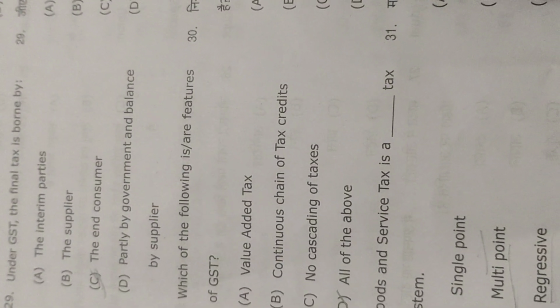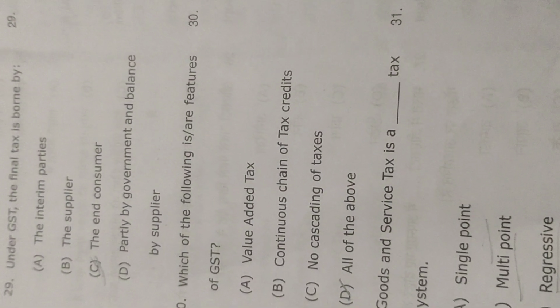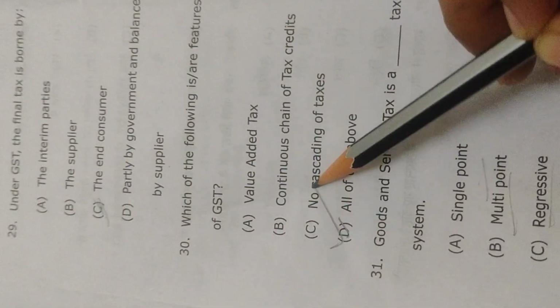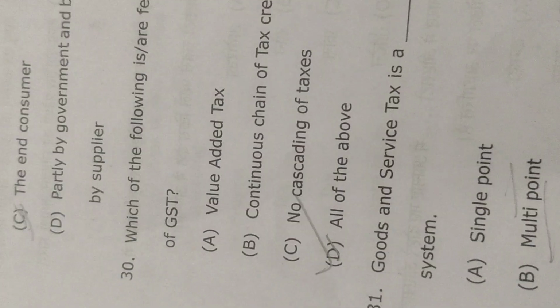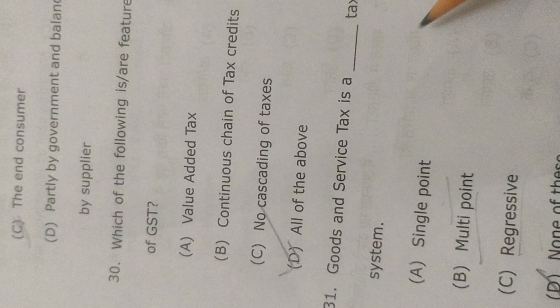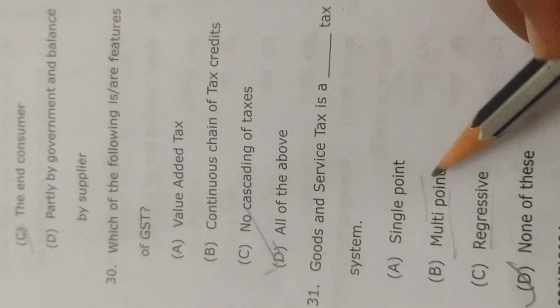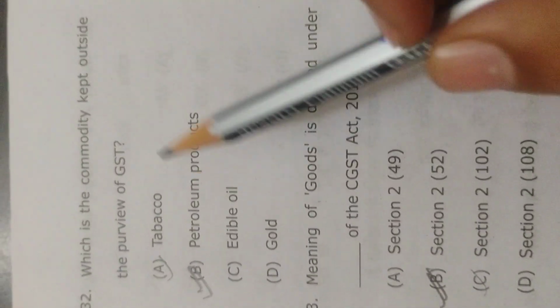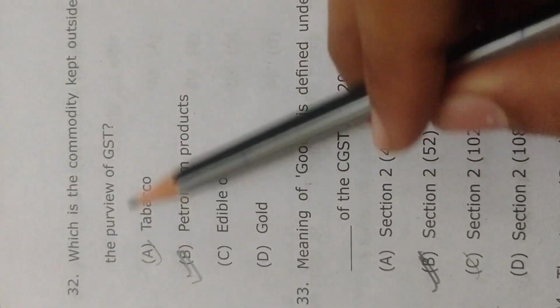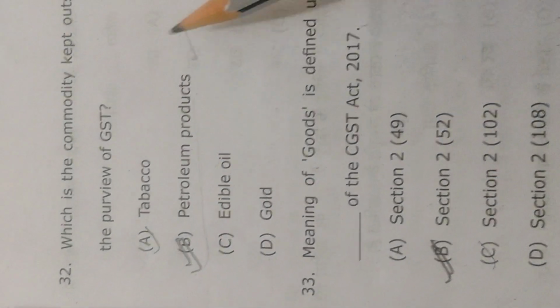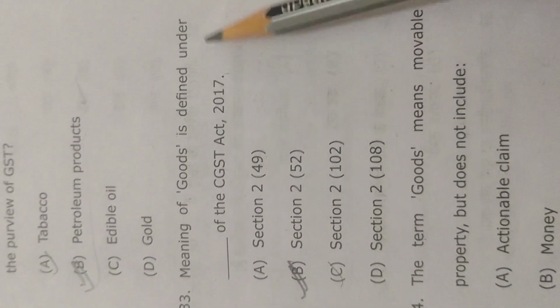Which of the following is a feature of GST? All of the above. Goods and Service Tax is a tax that is not among these. Okay. Which is the commodity kept outside the purview of GST? Petroleum products. Meaning of goods is defined under Section 2(52).